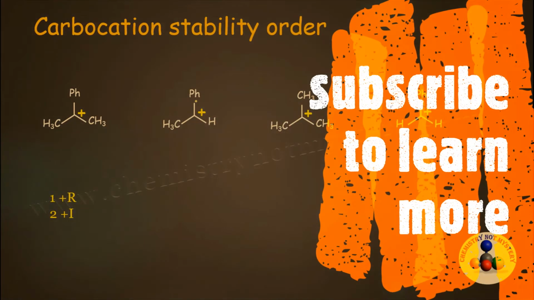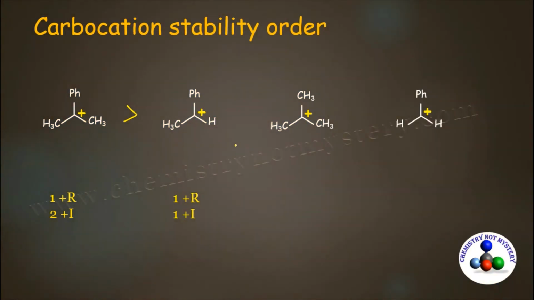There is one phenyl group, so there will be 1 plus R effect, and because of one methyl, there will be 1 plus I effect. So here, this carbocation will be more stable than the next one. Now compare the stability of this carbocation. As there are 3 methyl groups, there will be 3 plus I effect. But in this carbocation, there is 1 plus R effect. So this will be more stable than this one.